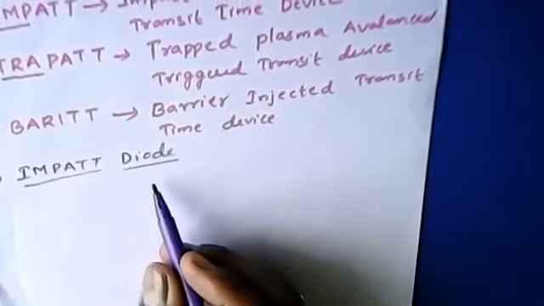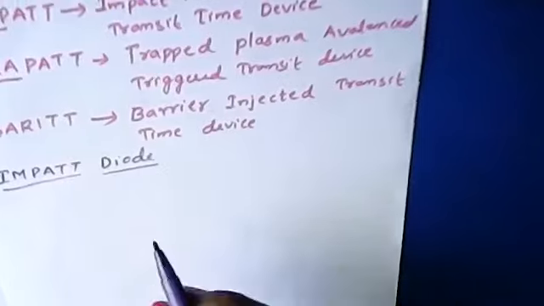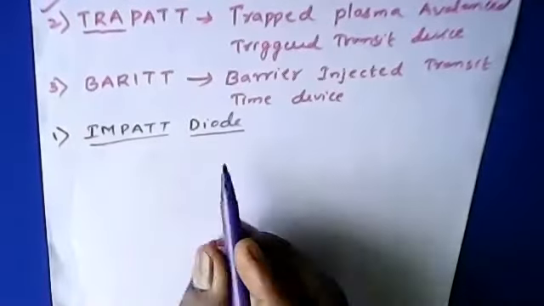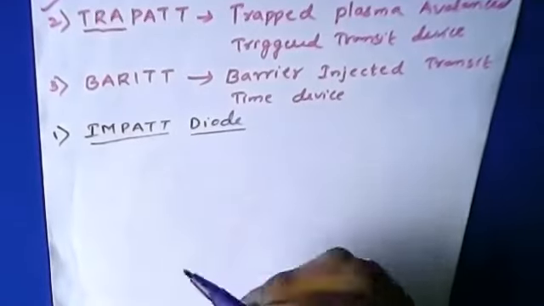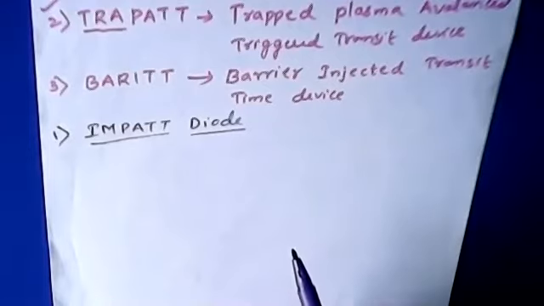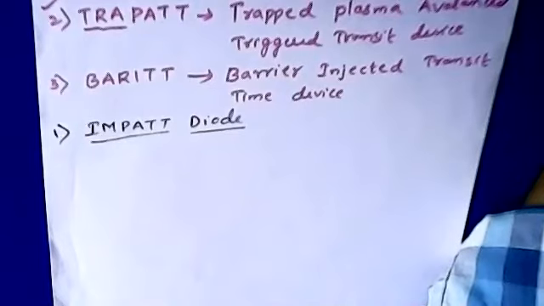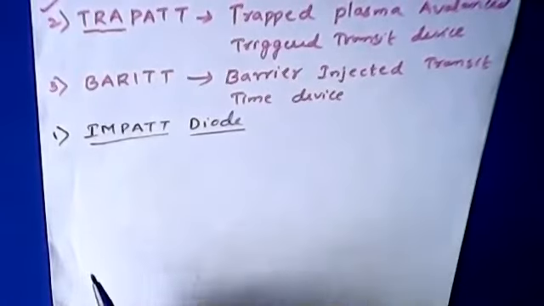This is a device which exhibits negative resistance. Any device which exhibits negative resistance for a DC supply will also exhibit it for an AC supply. This is an important statement to be recorded. So the device which exhibits the negative resistance property for DC supply will also exhibit the same for AC supply.